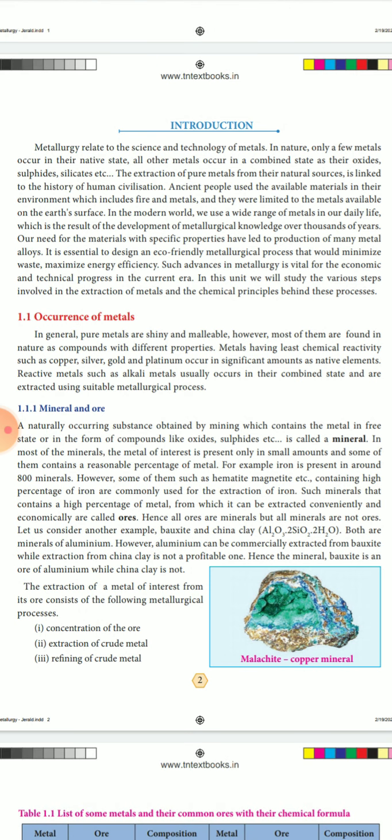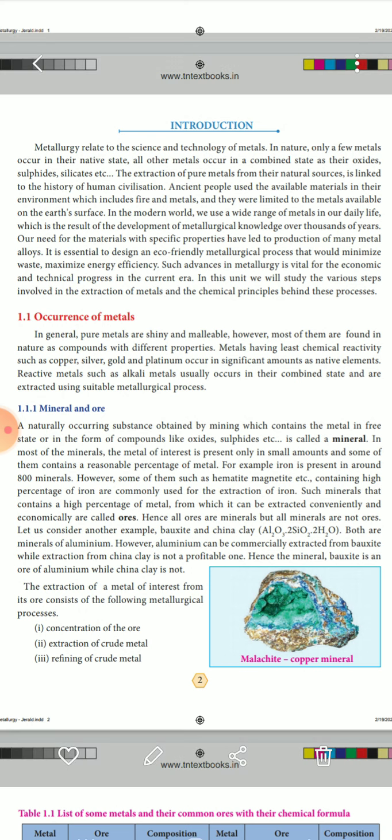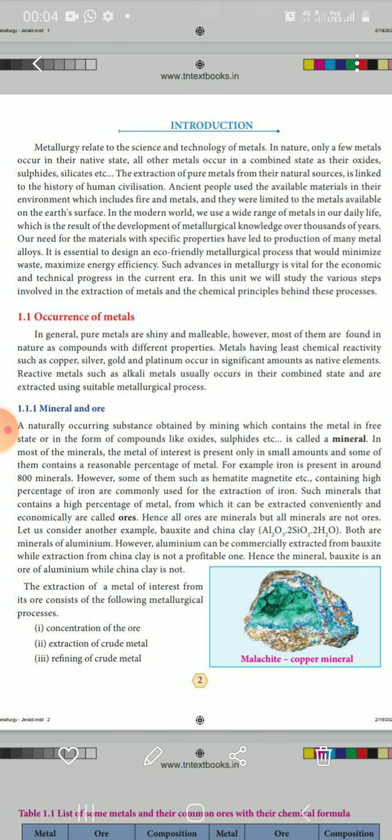Let us consider another example, bauxite. Bauxite is an ore of aluminum, and china clay is another mineral. Both are in combined states, as aluminum is combined with oxygen, silicate and water.